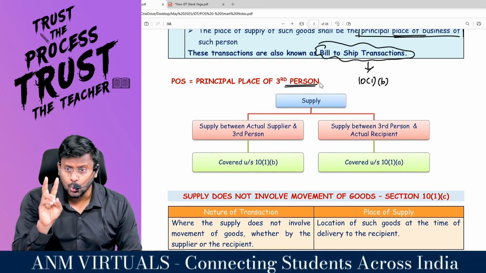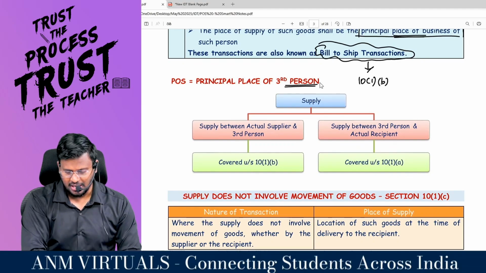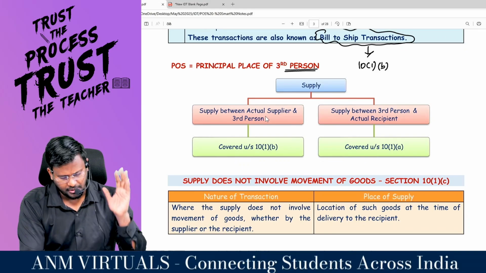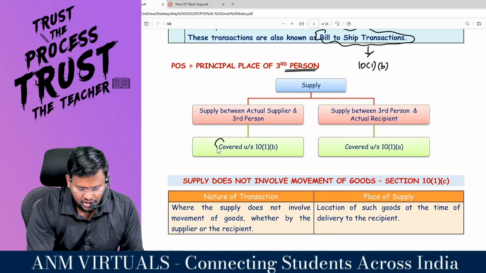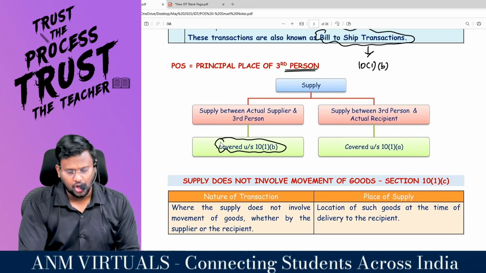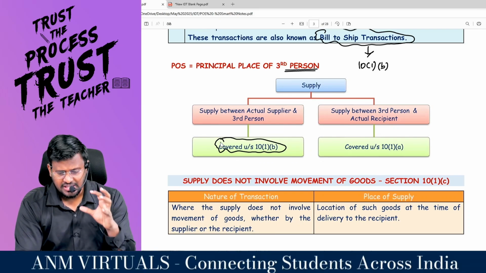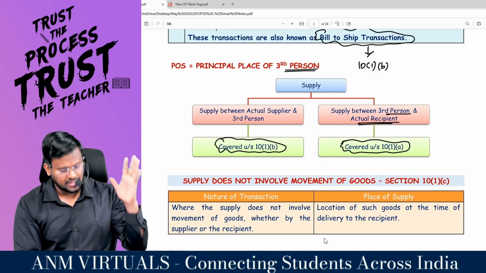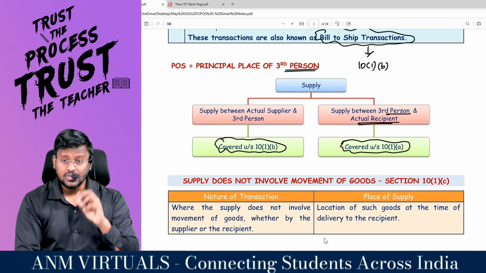There will be two supplies in a bill to ship transaction. Number one, supply between the actual supplier and the third person. It is covered under section 10 subsection 1 clause B. Whereas there will be supply between the third person and the actual recipient. It is covered under 10 subsection 1 clause A. Comfortable? Two sections we have discussed.